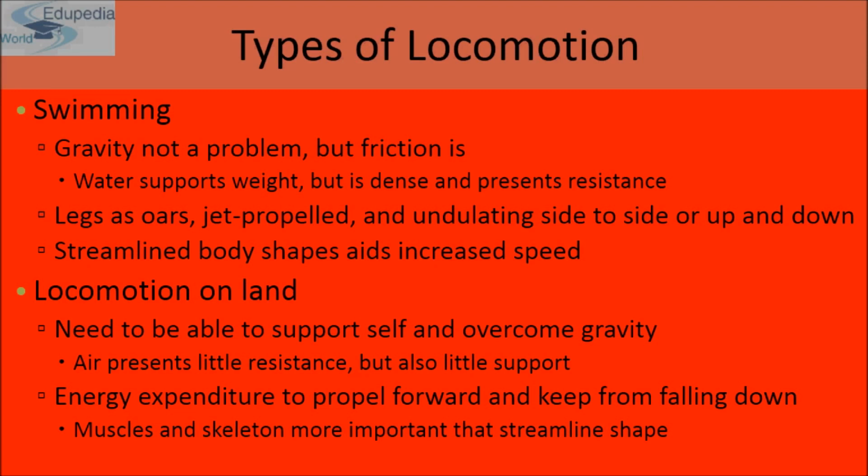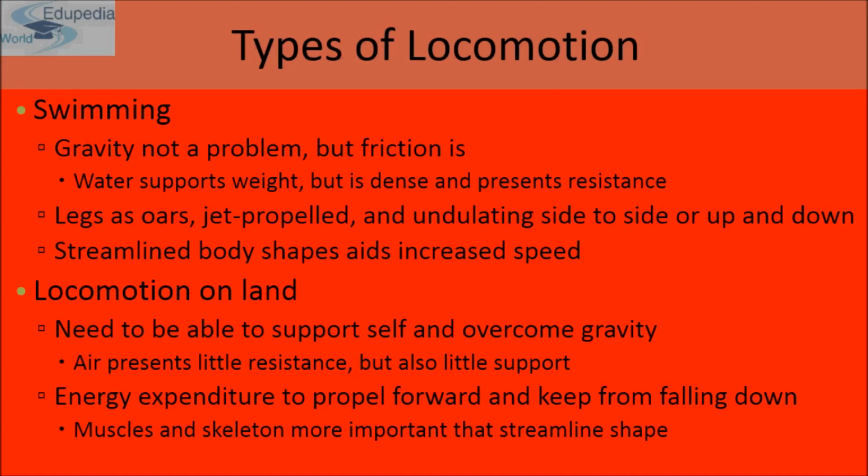Okay, now the locomotion on land. Locomotion on land needs to be able to support oneself and overcome gravity. Air presents little resistance but also little support. Energy is expended to propel forward and keep from falling down.